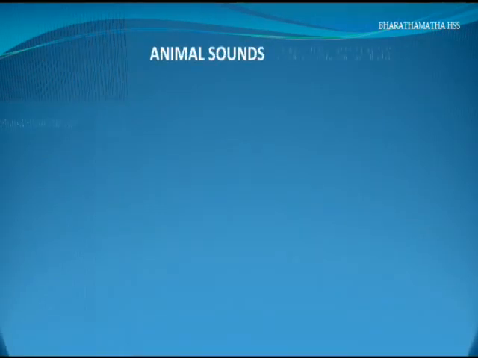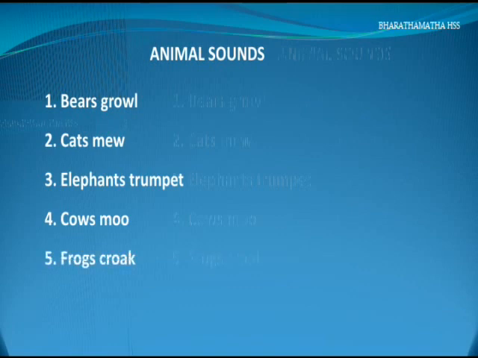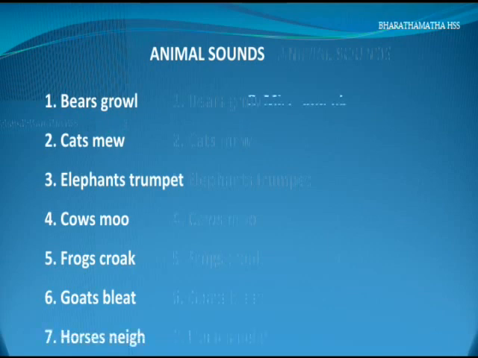Let's now learn some animal sounds. Different words are used for sounds of different animals. Let's start writing. Bears growl. Cats mew. Elephants trumpet. Cows moo. Frogs croak. Goats bleat. Horses neigh. Mice squeak. Write the 8th one below number 7 and just go down one by one.